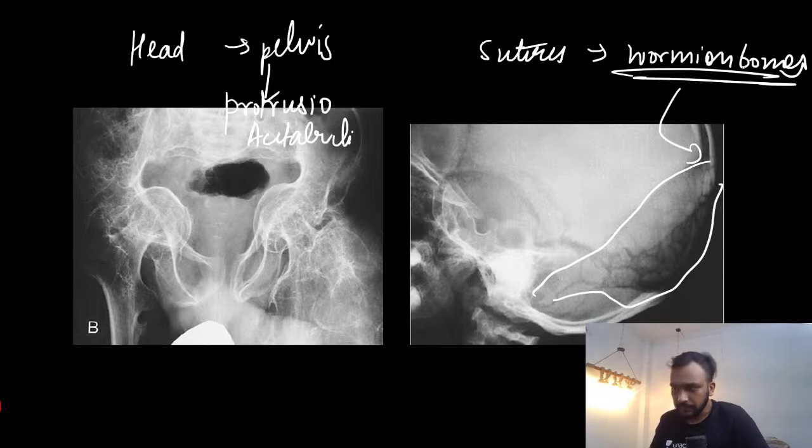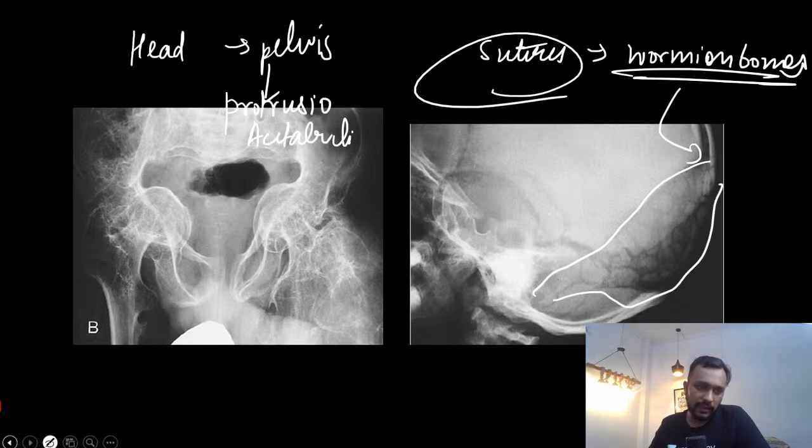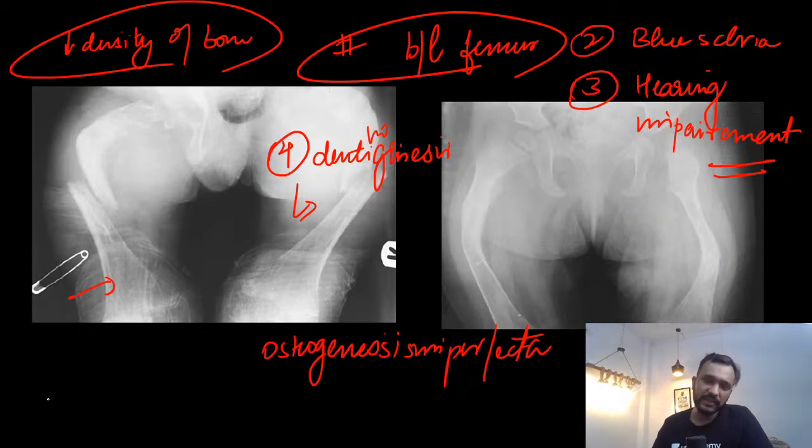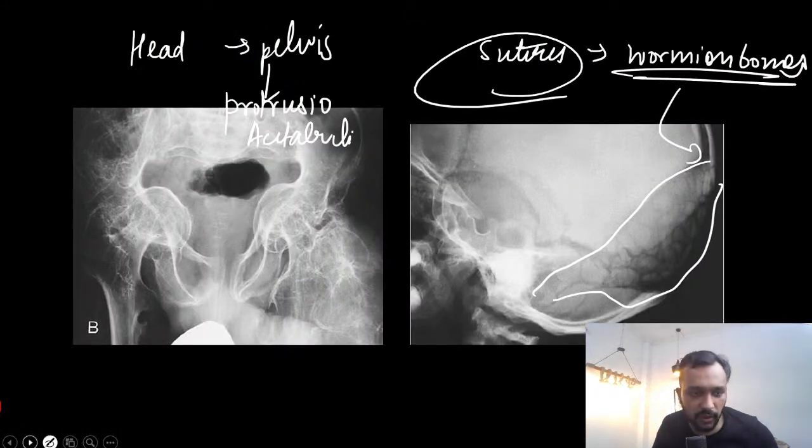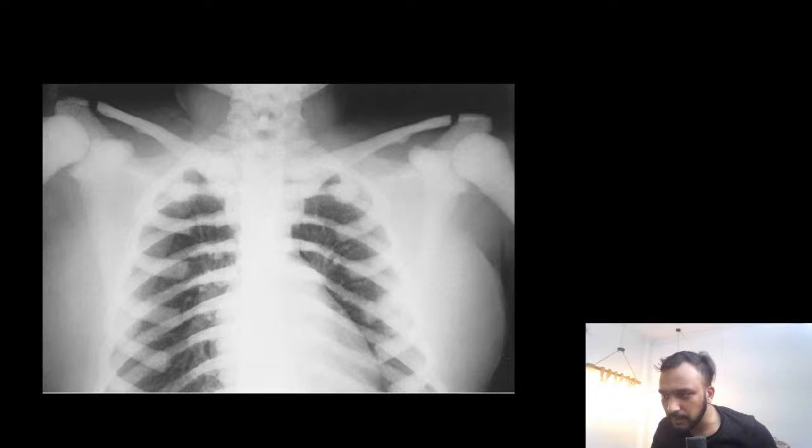So guys, blue sclera, protrusio acetabuli, multiple fractures, hearing impairment, dentinogenesis imperfecta, all these are very important features of the disorder that is known as your osteogenesis imperfecta.